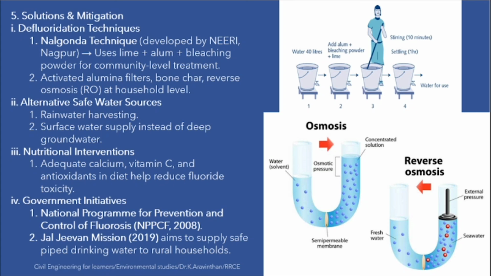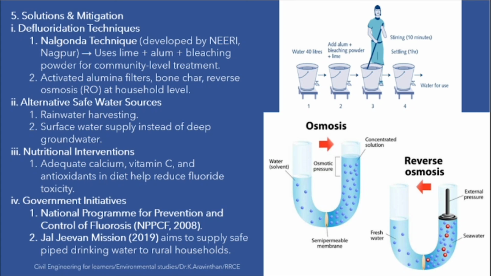This is one thing. Next, activated alum filters can be used. As an alternative for safe drinking water, the best way is depending on rainwater harvesting. Why are you doing rainwater harvesting? Whatever water is falling on your house, you are storing that. When you take water from the ground, imagine if the water comes from an agricultural land that is polluted, that pollution will be infiltrated.